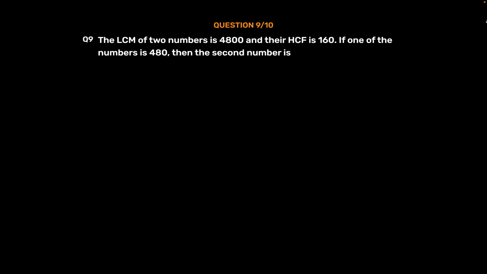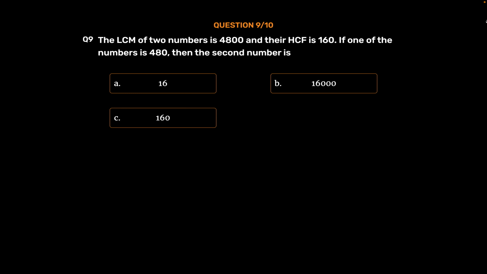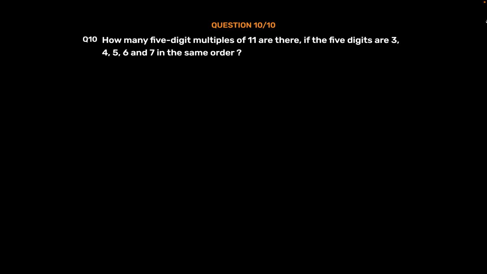Question number 9. The LCM of two numbers is 4800 and their HCF is 160. If one of the numbers is 480, then the second number is Option A 16, Option B 16,000, Option C 160, Option D 1600. The correct answer is Option D 1600.